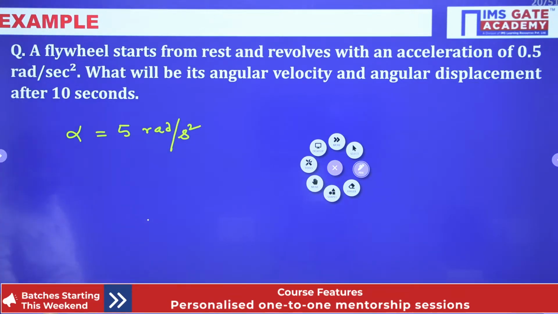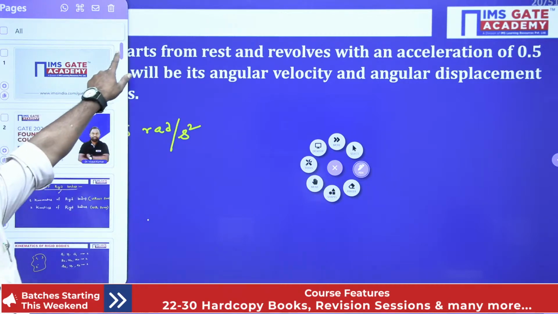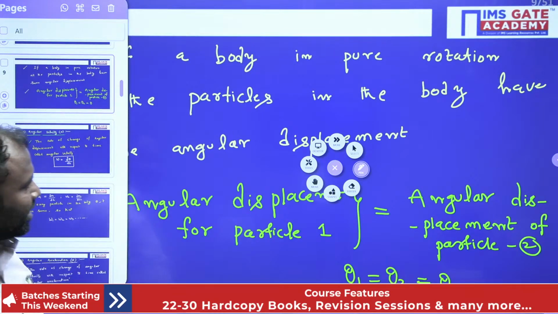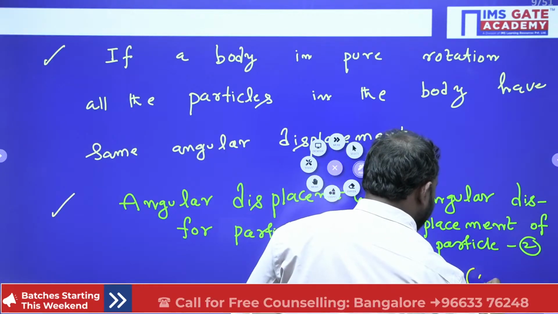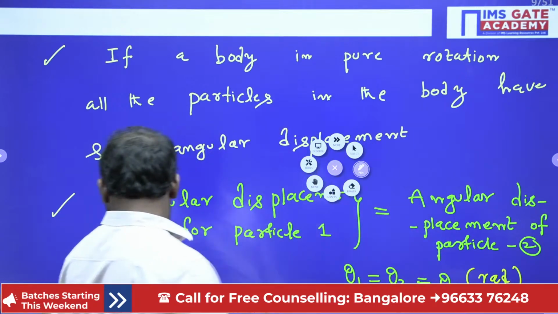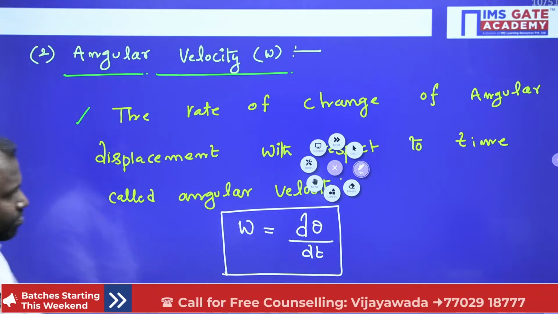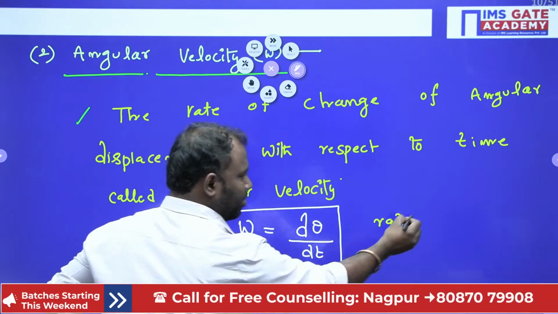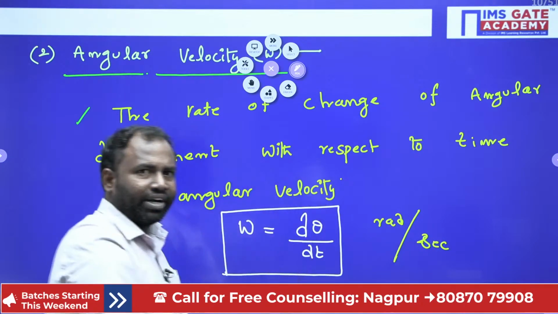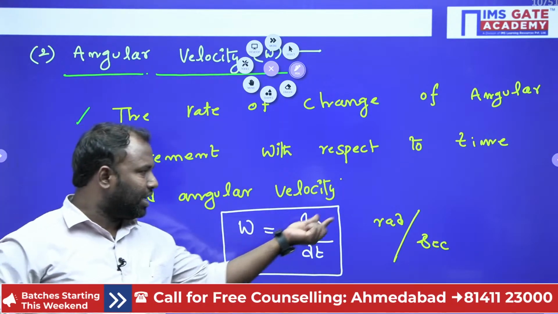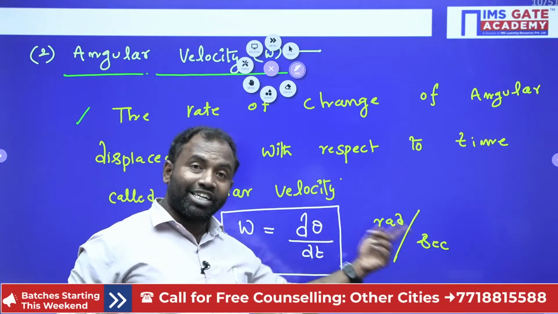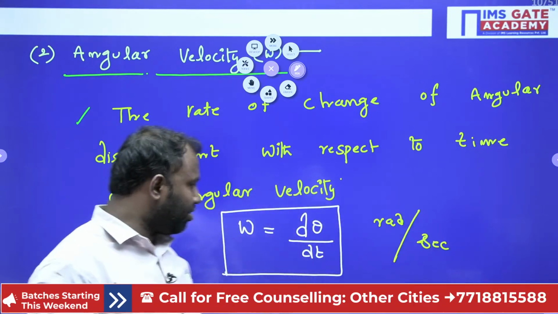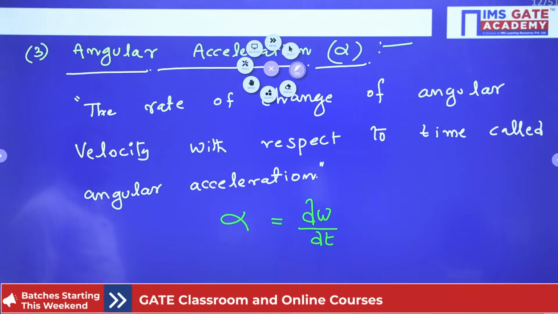Right, guys, I will just go back because I didn't discuss the units at all. Here theta is in radians, and t is in seconds. Try to understand: angular velocity is in radian per second, whereas for linear motion we get meters per second. Linear displacement is in meters, but here it is in radians.